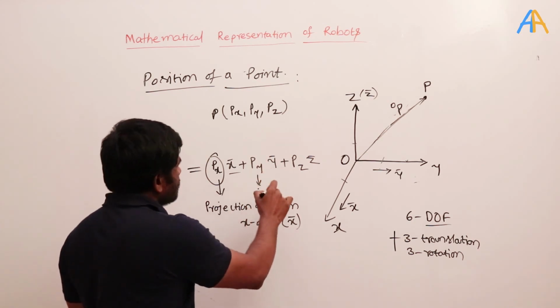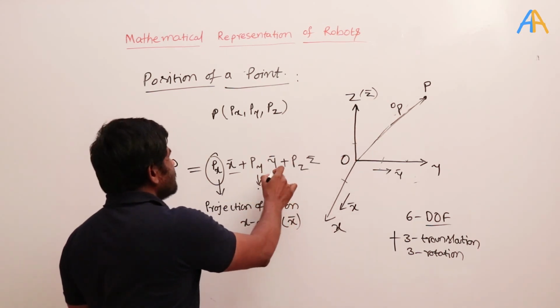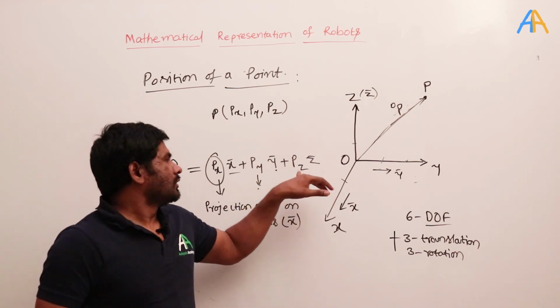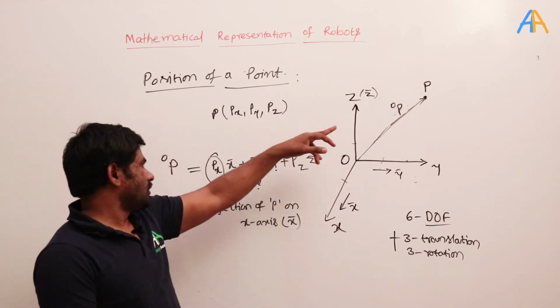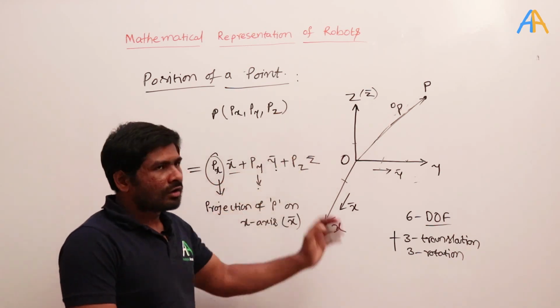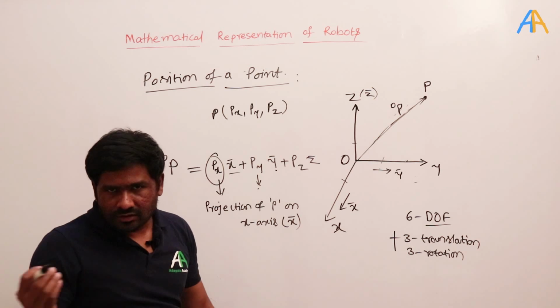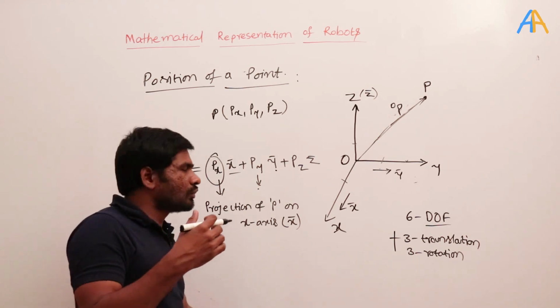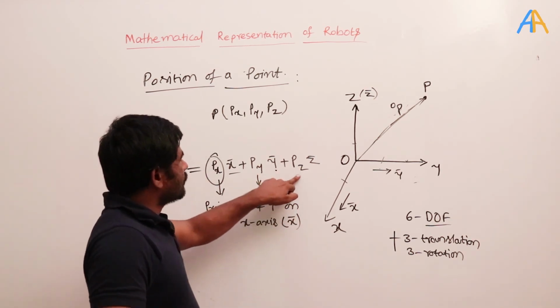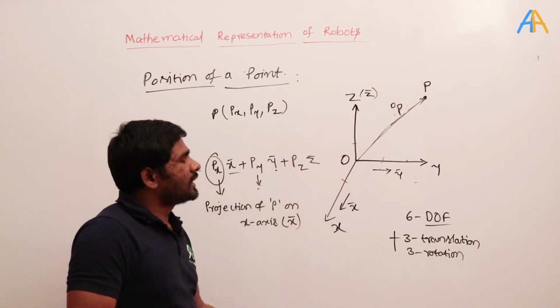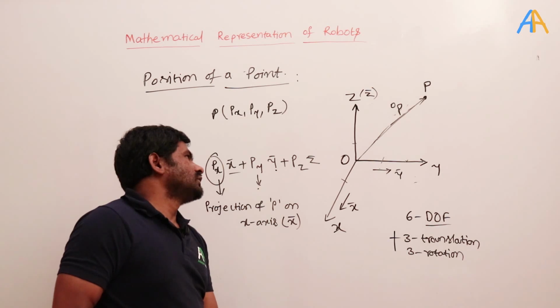Projection of P on the y-axis, where y bar is the unit vector. So whenever you write a projection of any arbitrary line onto another line, you will get the projection on the line on which you are going to project. And pz is the projection of P on the z axis, in the z direction.